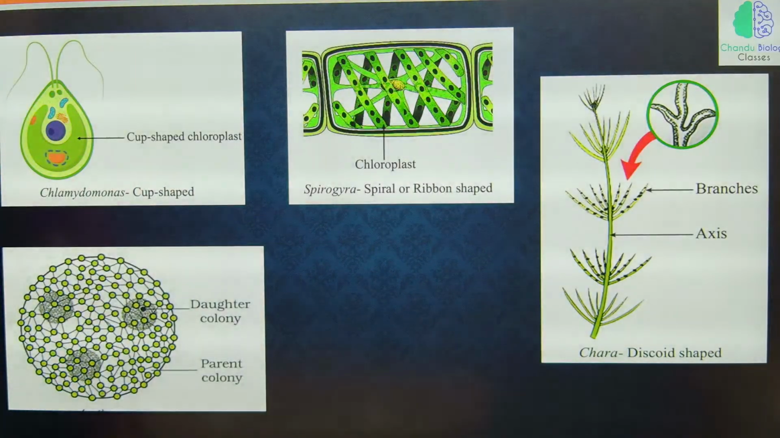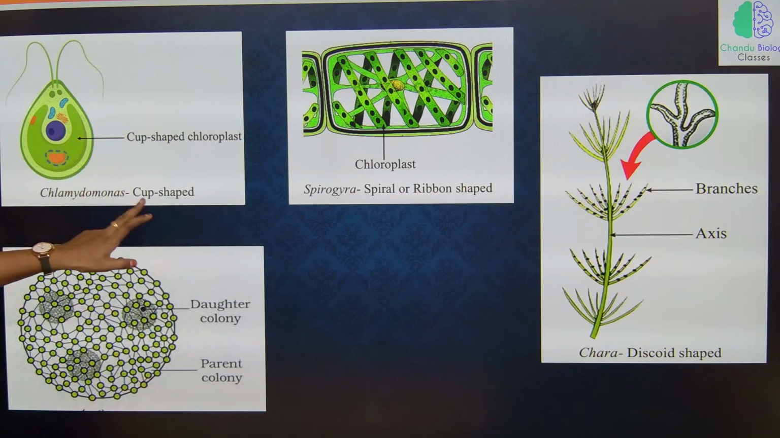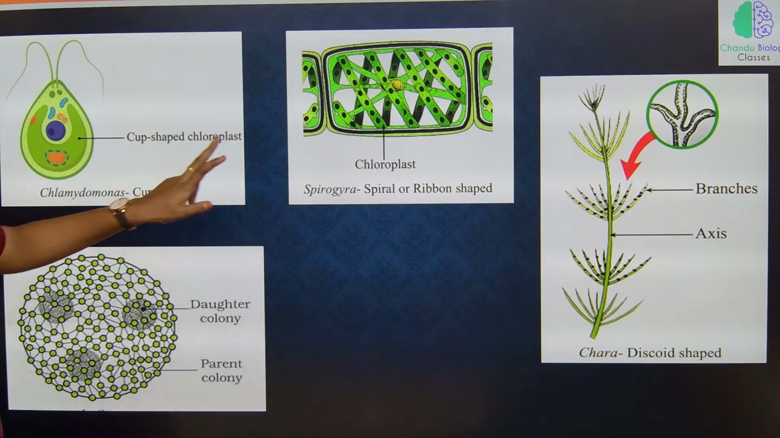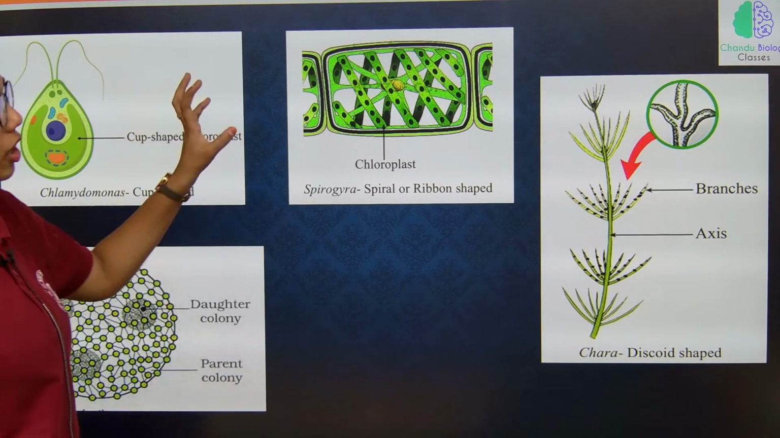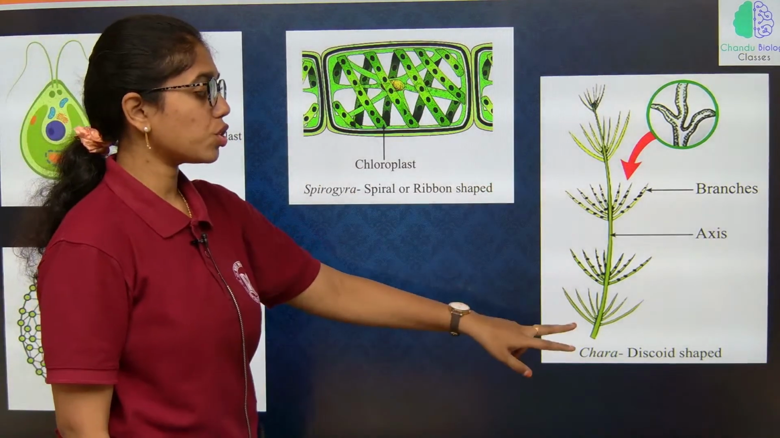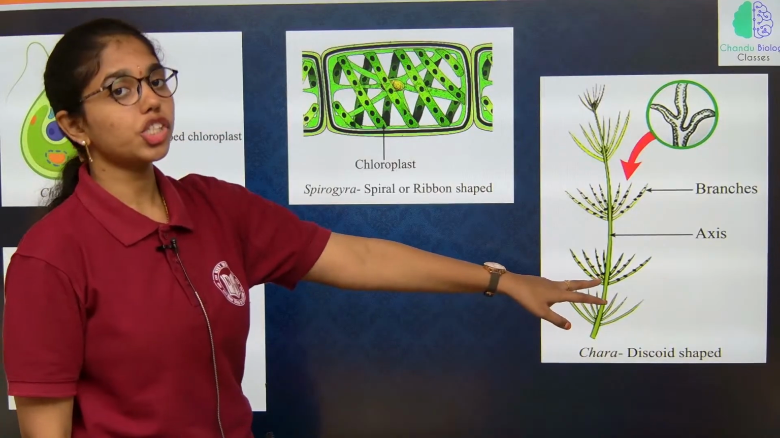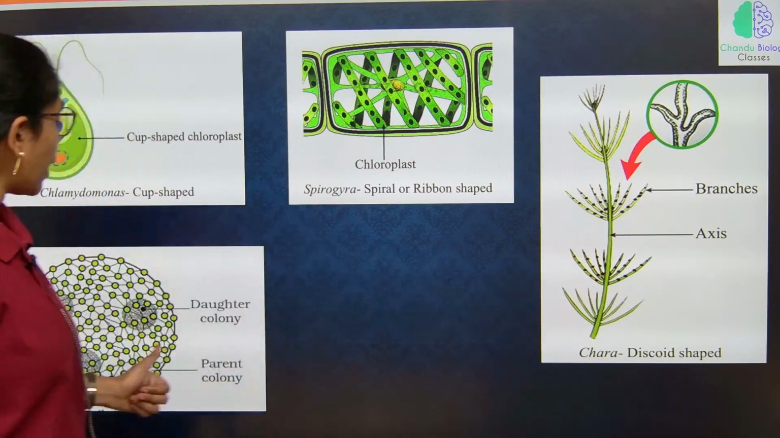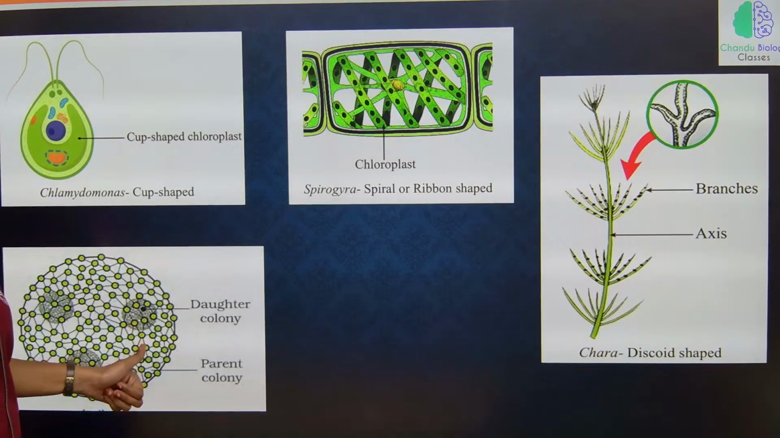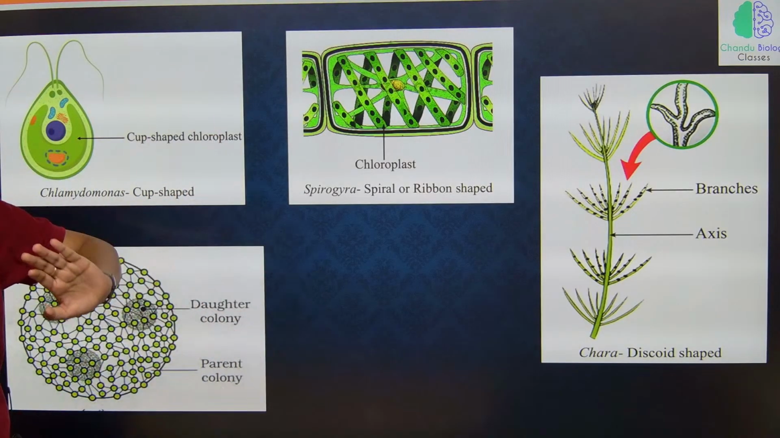Here you see the shapes of the chloroplast. In Chlamydomonas you can see a cup shaped chloroplast. Spirogyra has a spiral or ribbon shaped one. Chara has a discoid shaped chloroplast, and Volvox a spherical shaped chloroplast. So these are the different shapes of the chloroplast present in the green algae.